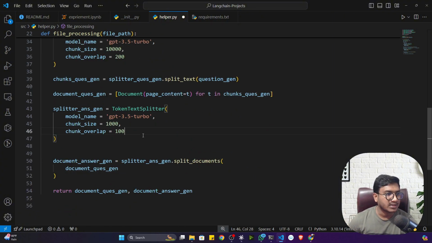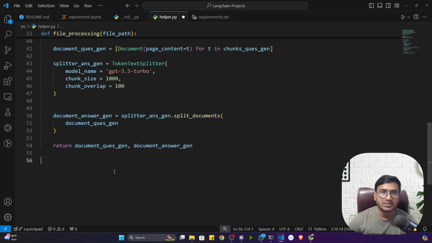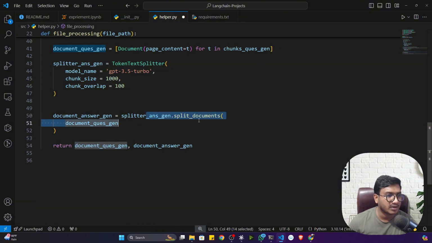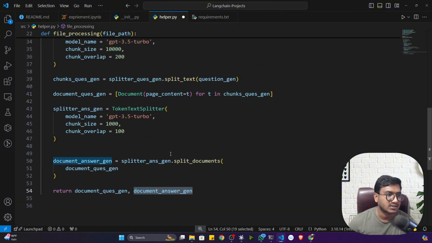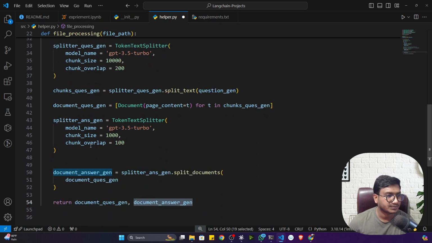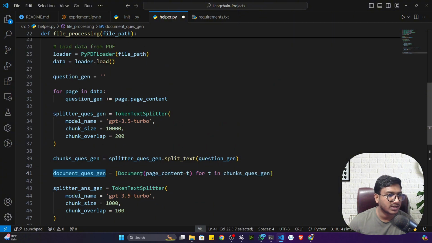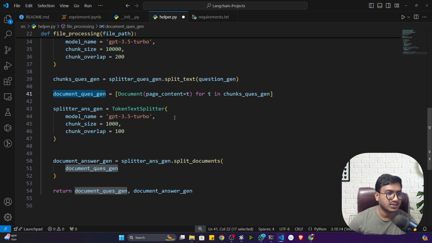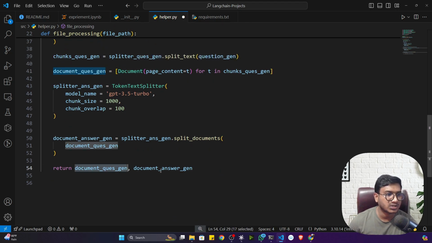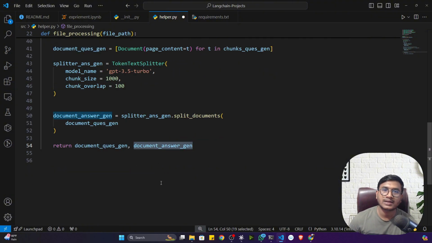This is the idea. Now you can see, guys, I will get my object related to my chunking. You can see it will give me document question gen, that means after performing the chunking, and document answer gen. Both it will provide. Question gen is nothing but converting to the documents the questions I was getting. That means after converting to the documents, whatever documents I'm getting, this is my document question gen. And after doing the chunking, this is my document answer gen. So this question generation and this document I need for the answer generation.